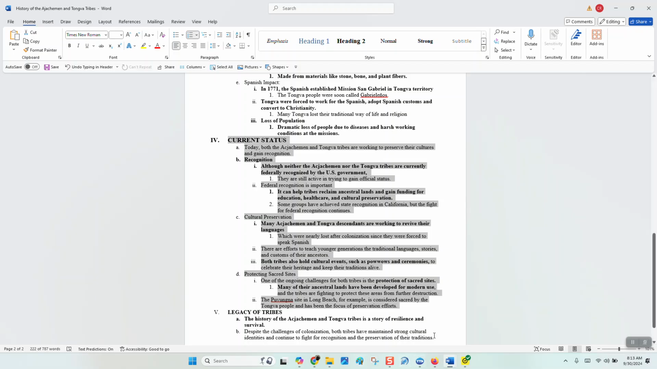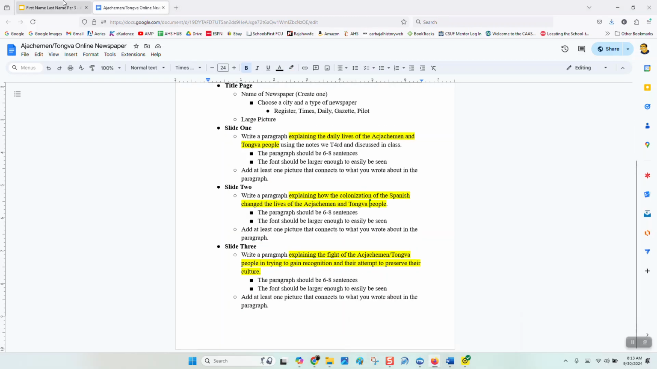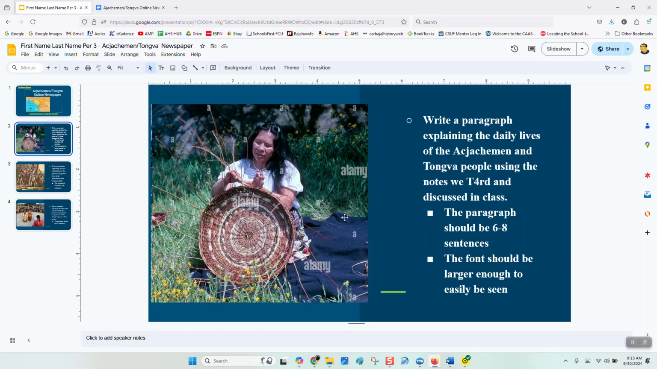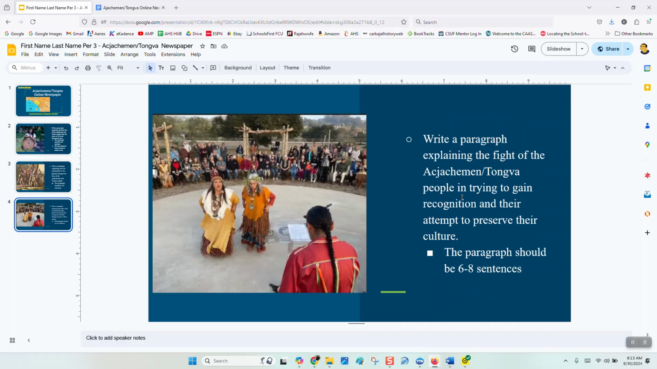Ultimately, when you turn it in, you will be turning in a Google Slides with your first name, last name, period, Acjachemen Tongva newspaper on the cover page. It's going to have a paragraph right here, and you're going to add one large image that represents the daily lives of the Acjachemen and the Tongva people. On the second one, you're going to add a picture again explaining how colonization went for these two tribes. And lastly, a paragraph explaining their current status today, with pictures here.